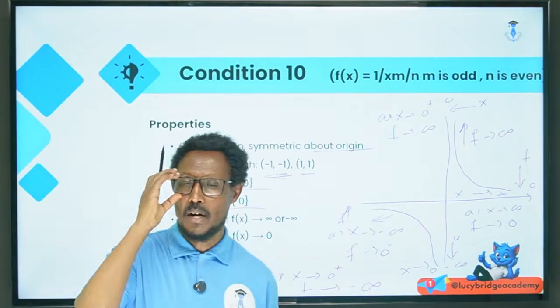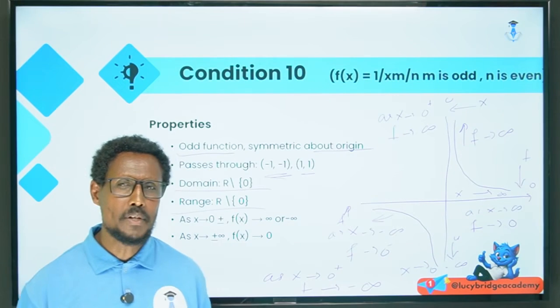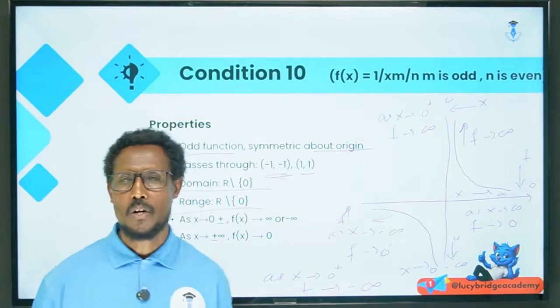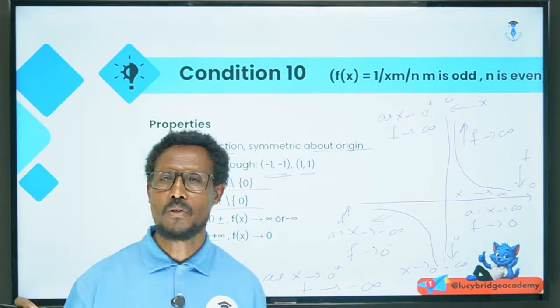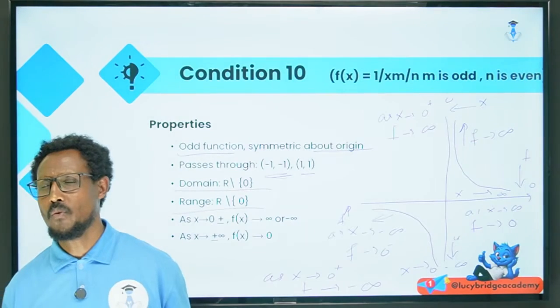So what question will you be asked on your exam after this? Which one of the following is the property of x to the power of m over n, where m is odd and n is even, or simply x to the power of 1 over 3, x to the power of minus 3 over 5, x to the power of minus 3 over 2, and so on.